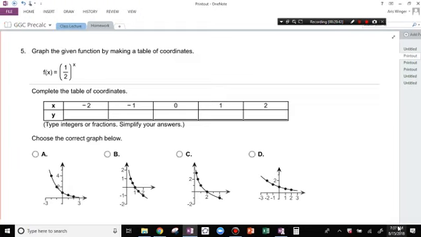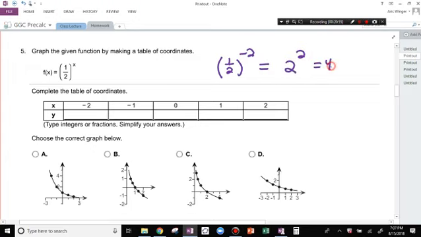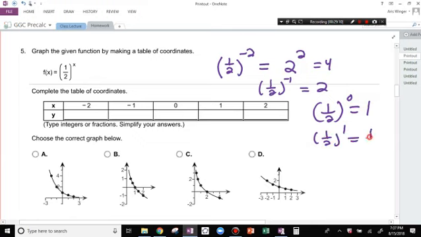Let's just plug in these values. The algebraic concept is that when you have a negative exponent, you flip it. 1/2 to the negative 2 is actually 2 to the second, which is 4. But again, you can just plug in the calculator for that. 1/2 to the negative 1 is 2. 1/2 to the 0, any number to the 0 power is 1. 1/2 to the first is 1/2.